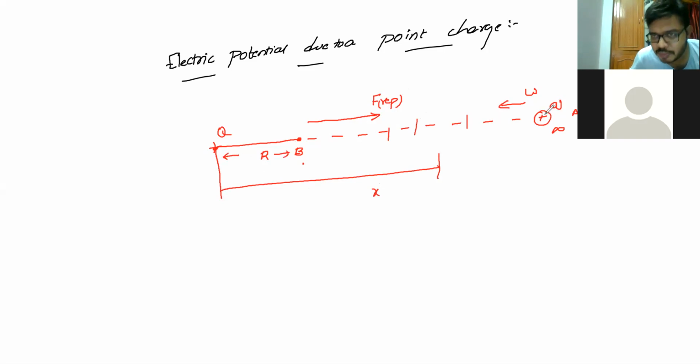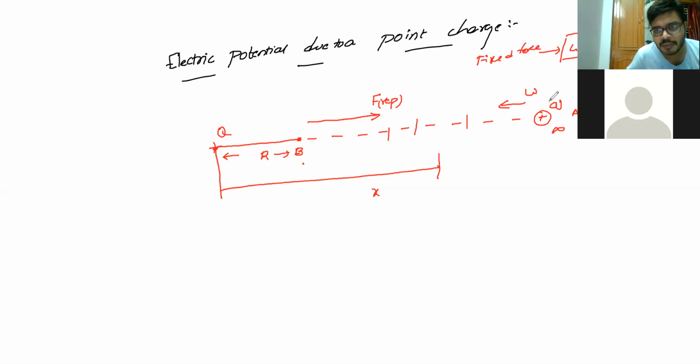Now, when I'm moving this positive charge, if you remember any topic in work and energy, there is a work formula: W is equal to force into displacement. Do you remember this? Yes, sir. So here this force is a static force, that is your fixed force formula.